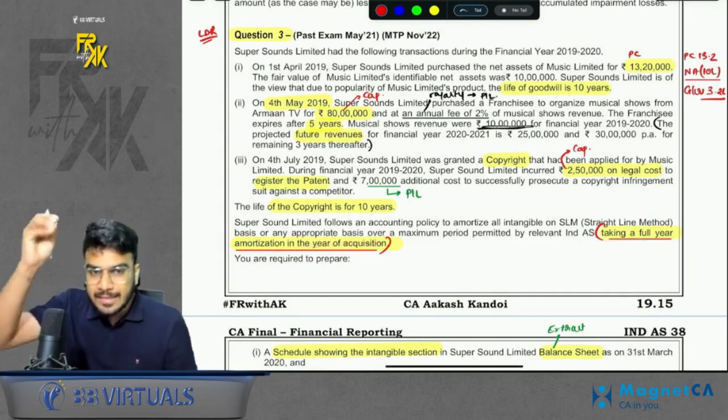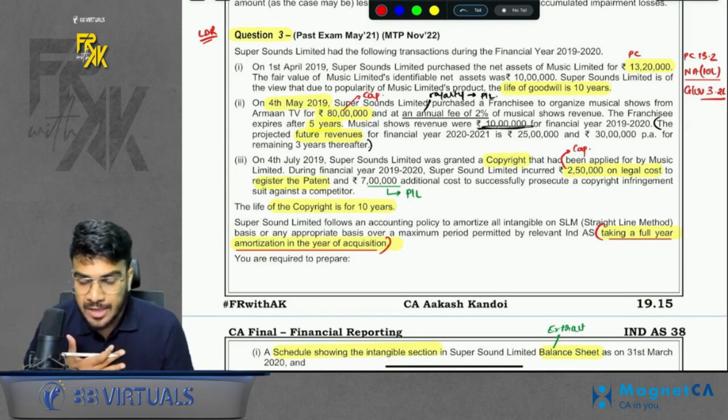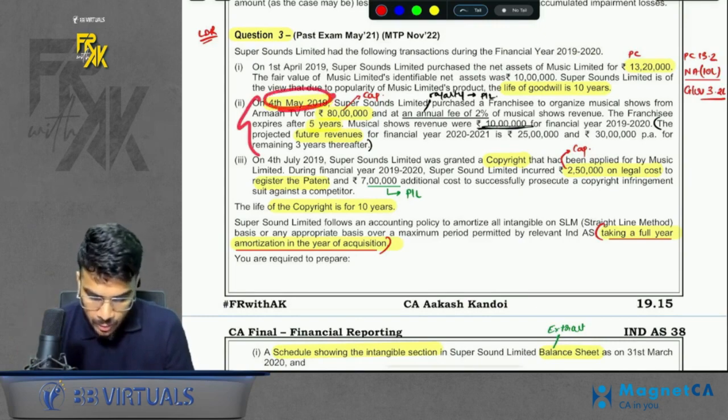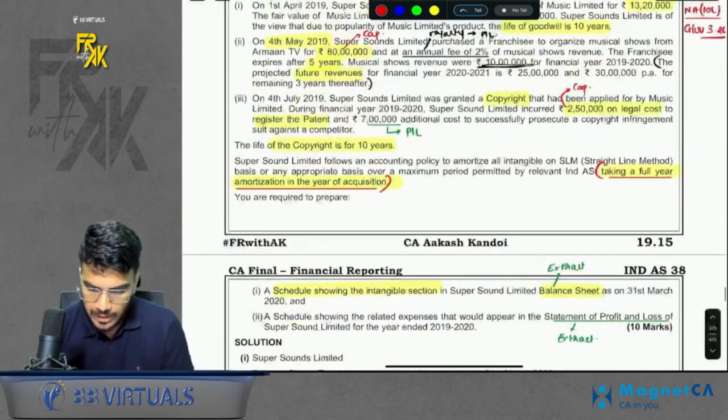Why? Because in the year in which you are acquiring the intangible, you will amortize for the full year. I am not saying this. The question says this very clearly. Okay, so for the franchise, no need to see the number of days calculation. You will amortize for the full year in the year of acquisition.